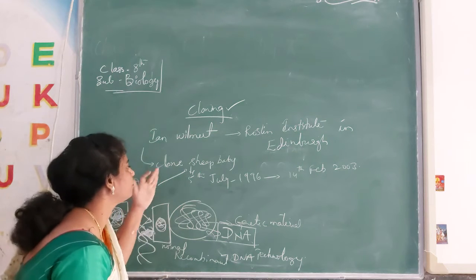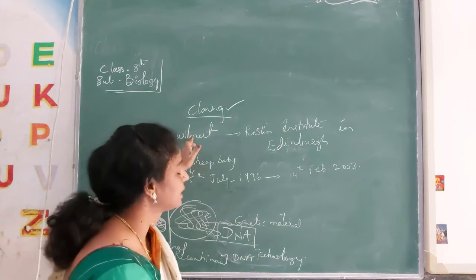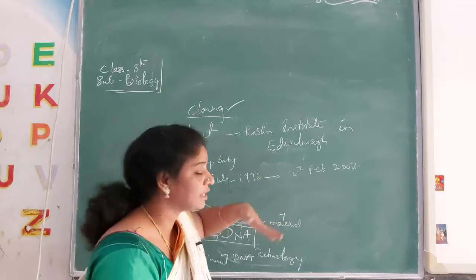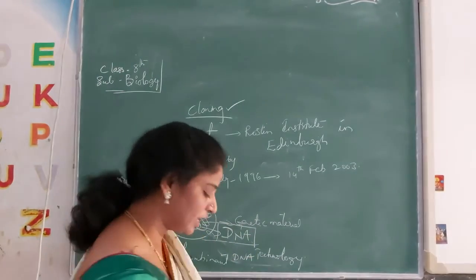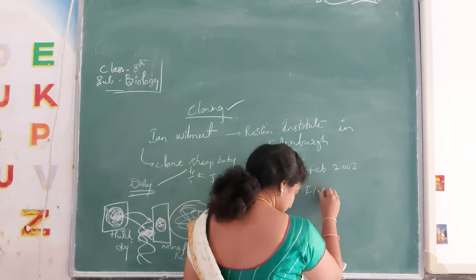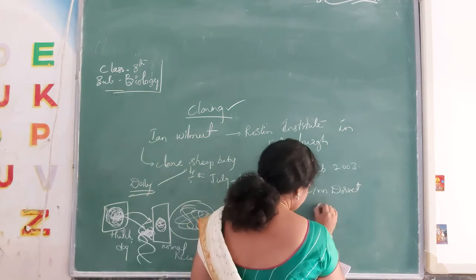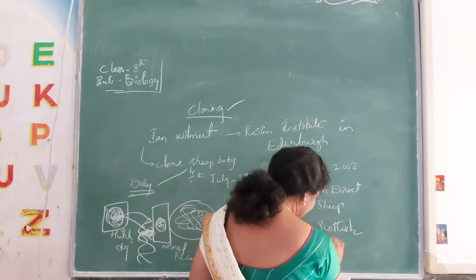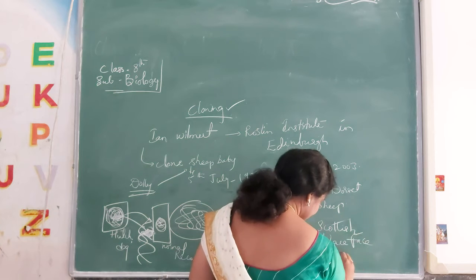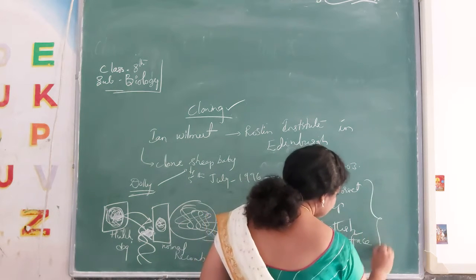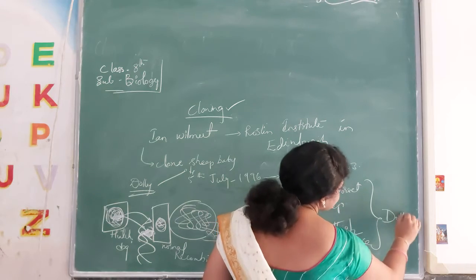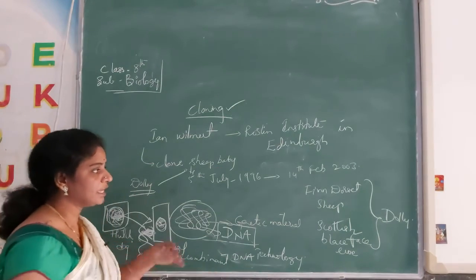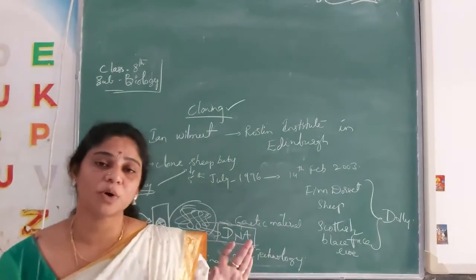Dolly, how is Dolly formed? What did this person, Ian Wilmut, and his colleagues, his associates, do? He has taken two sheep. One sheep is the Finn Dorset sheep. Another one is the Scottish Blackface ewe. From this hybrid he has developed Dolly. See here, this is recombinant DNA technology, inserting the DNA. Hope you understood what cloning is.